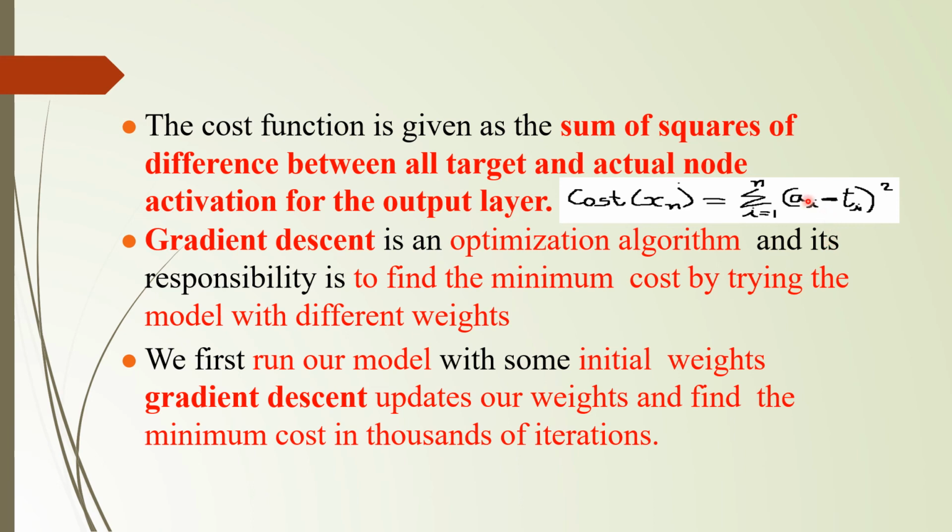We have to sum the squares of the differences between actual value and target value. That whole sum gives the cost of the corresponding neural network.